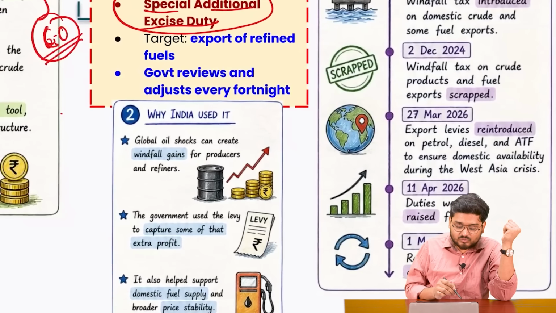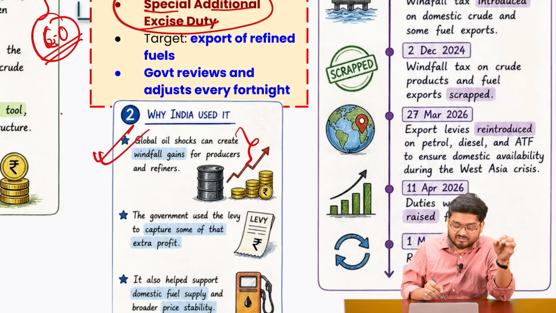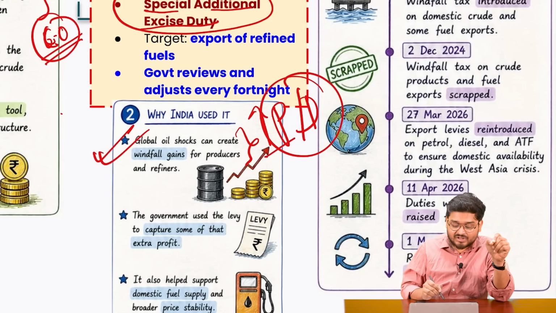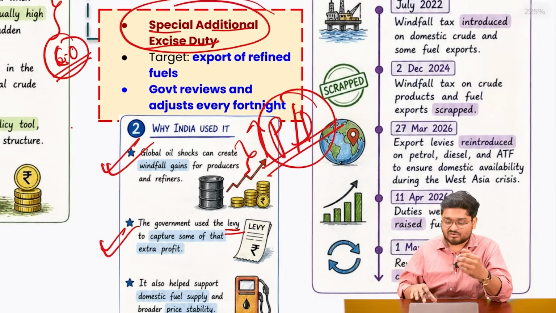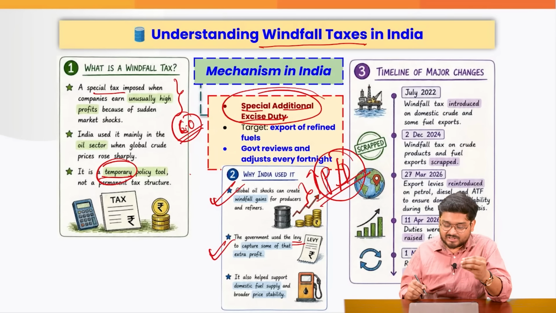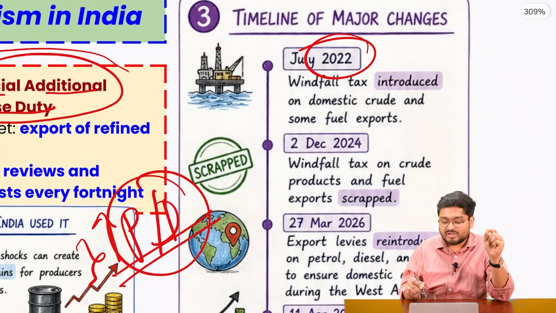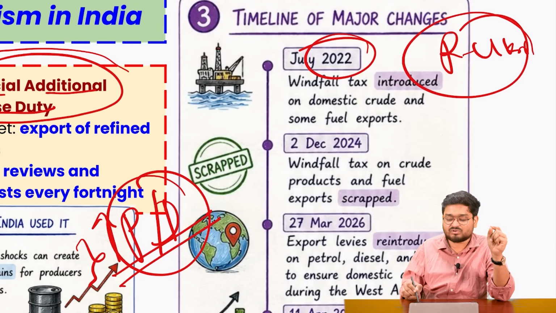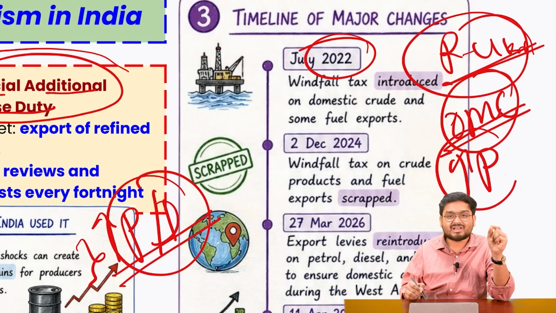So that is why, to prevent global shocks from impacting our Indian economy, we have also seen that as of now the government has not raised the prices of petrol or diesel, right? Since we have to maintain price stability, the government levied this kind of high tax on export-based aviation turbine fuel or crude oil to keep them in India itself. And it was actually introduced in 2022 during the Russia-Ukraine crisis, where the same situation existed, where the oil marketing companies were profiting a lot due to increased prices of crude oil.